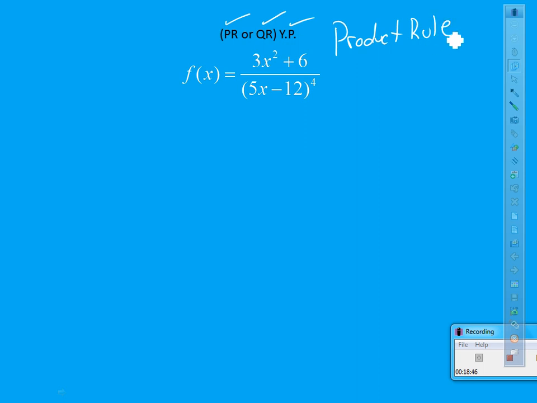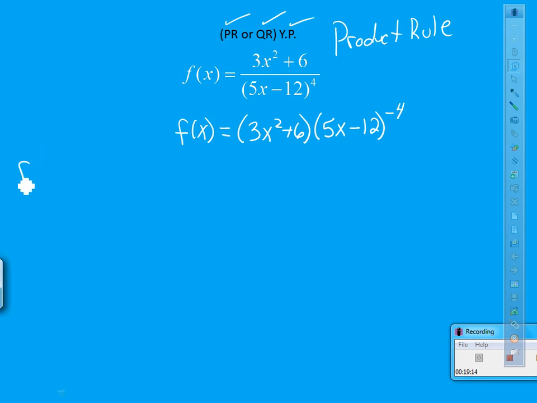Is it easier? I don't know. It's 6 of one, half dozen of the other. So here's what I'm going to do. So that I can use the product rule on this, I'm going to think of this as 3x squared plus 6 to the first times the quantity 5x minus 12 to the negative 4th. I just brought that quantity up. We did that sum last time.